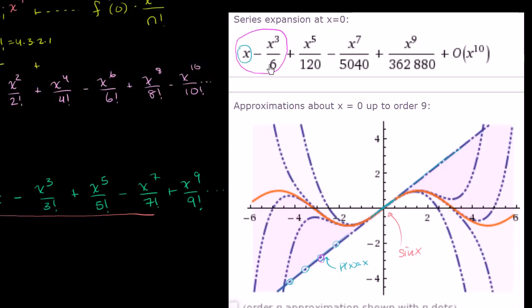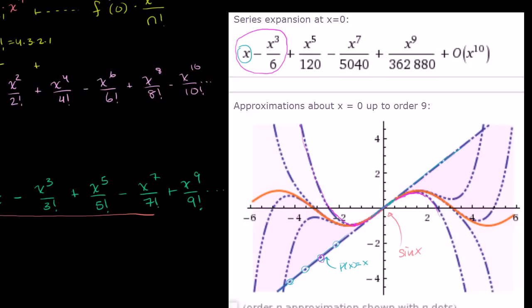We now have a third degree polynomial approximation. And so let's look at the third degree. We should look for 3 dots. That's this curve right over here. So if you just have that first term, you just get that straight line. You add the negative x to the third over 6 to that x. You now get a curve that looks like this. And notice, it starts hugging sine a little bit earlier, and it keeps hugging it a little bit later. So once again, just adding that second term does a pretty good job. It hugs the sine curve pretty well, especially around smaller numbers.